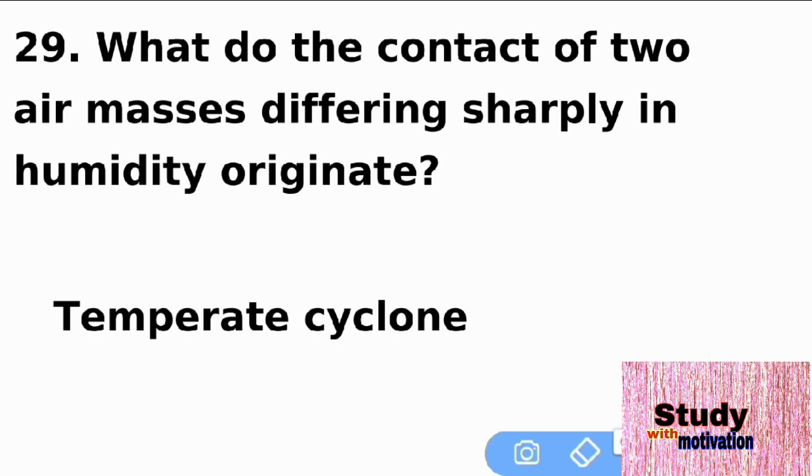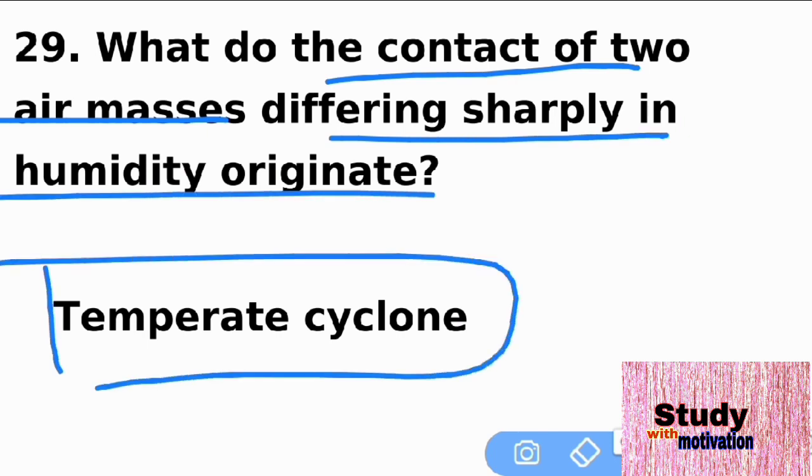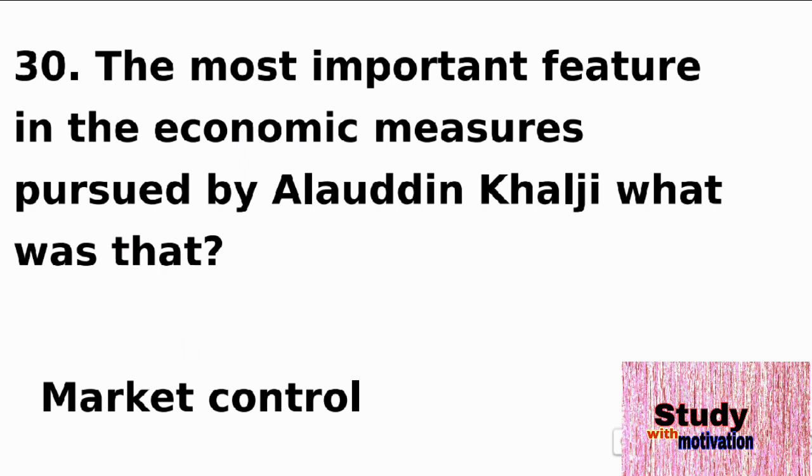The contact of two air masses that differ sharply in humidity originates what? That is the temperate cyclone, the right answer to this question. The next question is 30.